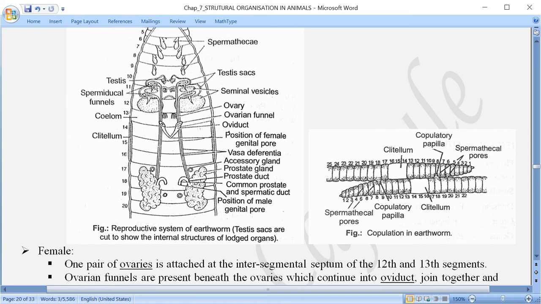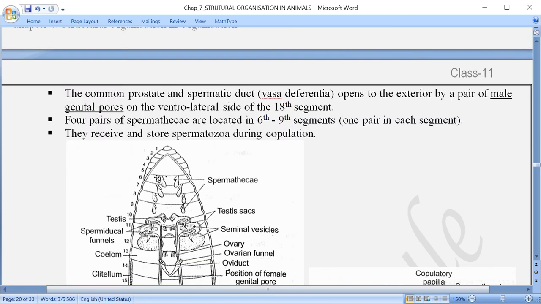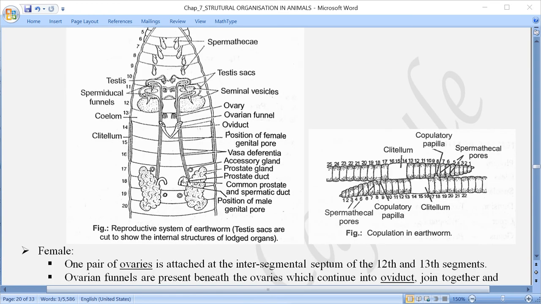So here, once again, I am repeating. Testis is located in the 10th and 11th segment. From here starts the vas efferentia and it runs till the 18th segment. Now in the 18th segment here, it joins with the duct coming from the prostate gland. Prostate duct, you can see here. Prostate gland is here, and from that a duct is coming which is joining with the vas efferentia.